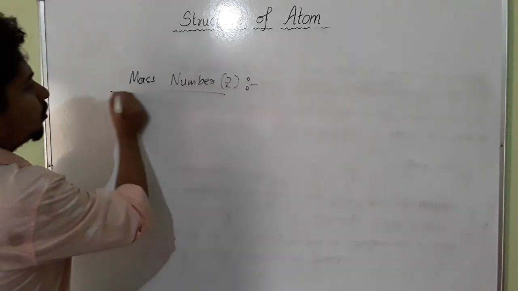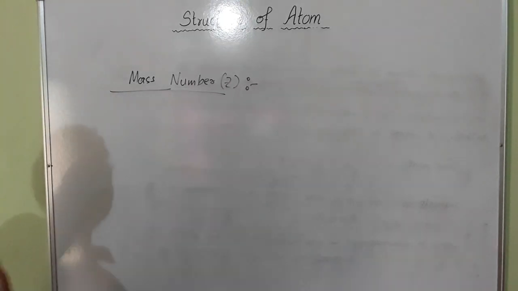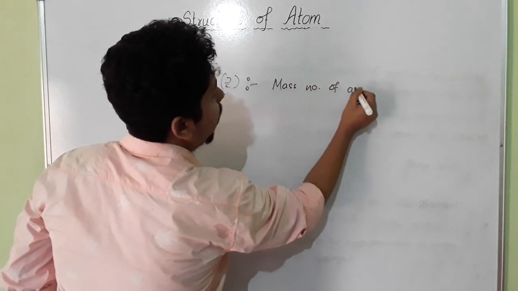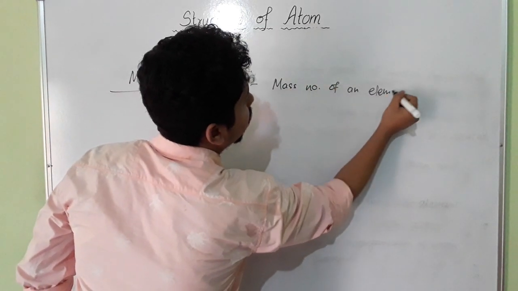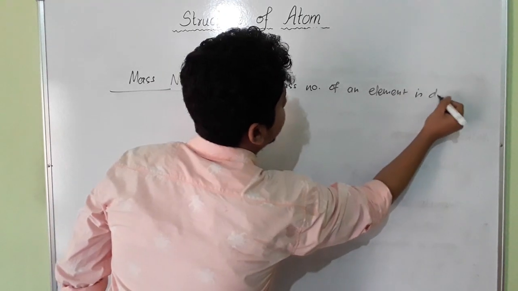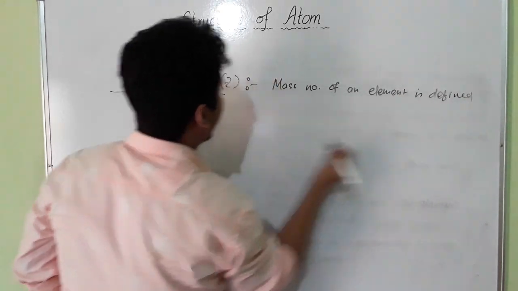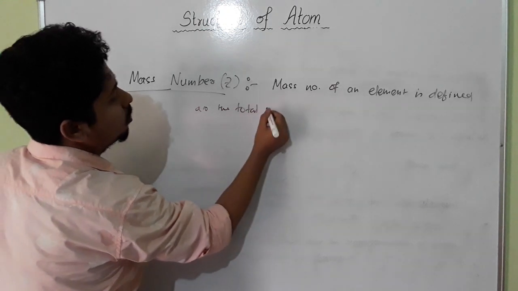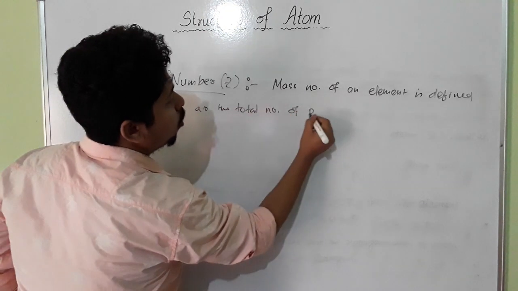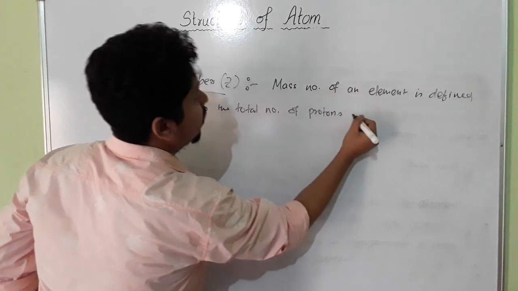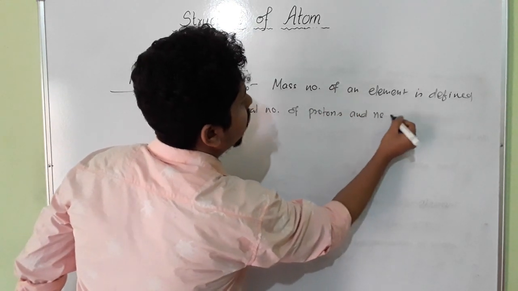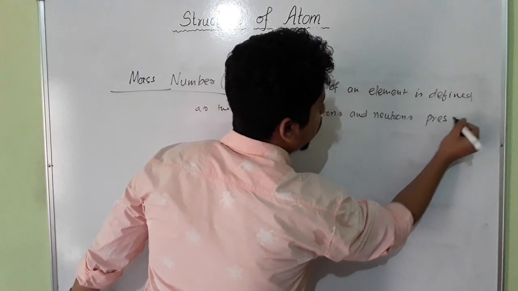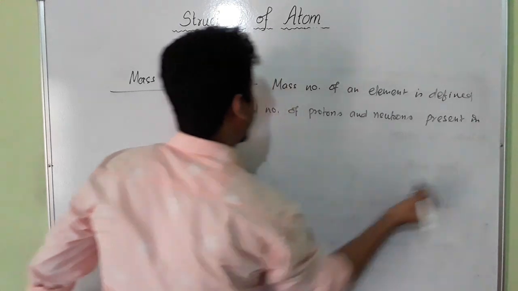The mass number of an element is defined as the total number of protons and neutrons present in the nucleus of an atom.